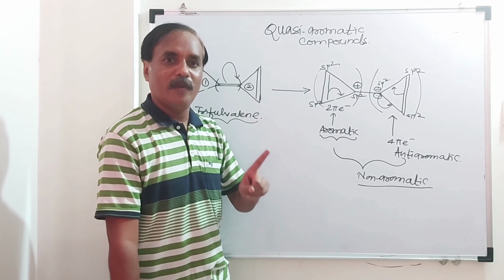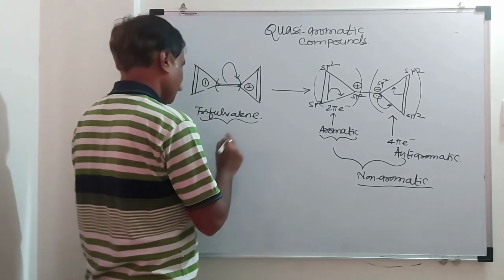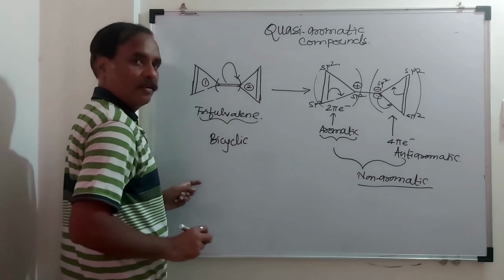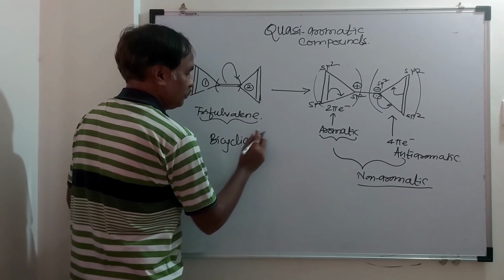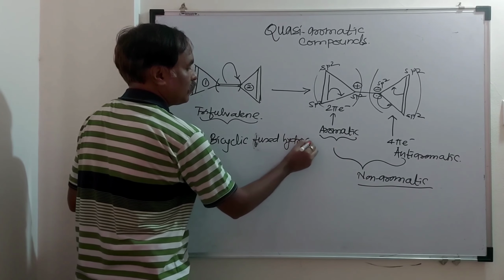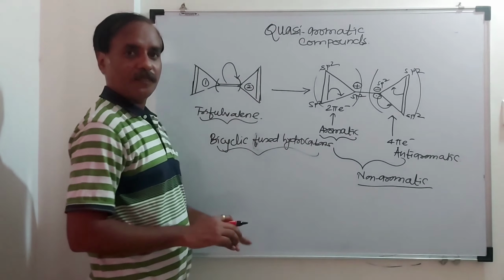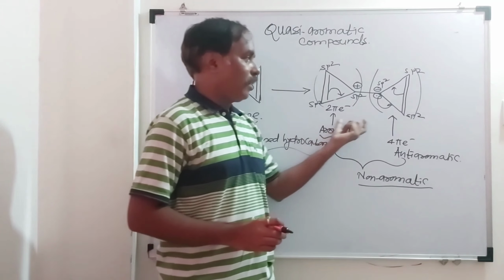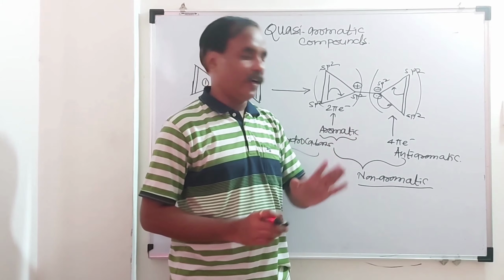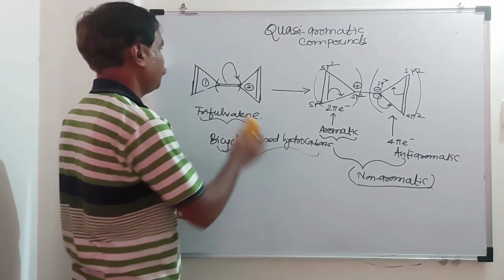The compound is non-aromatic. Remember, this happens in case of what? Bicyclic fused systems, fused hydrocarbons, bicyclic fused hydrocarbons like this. And if one ring is aromatic and another is anti-aromatic, it will be non-aromatic, not anti-aromatic. So this is non-aromatic. Another example of this.